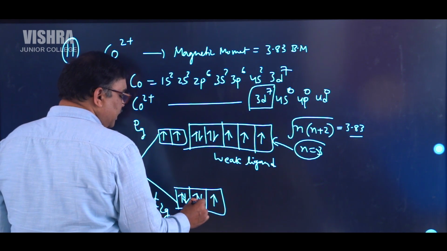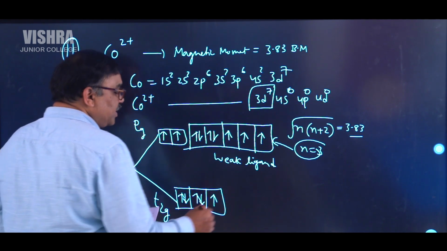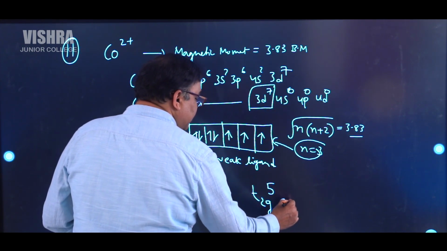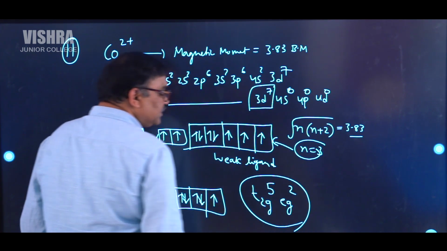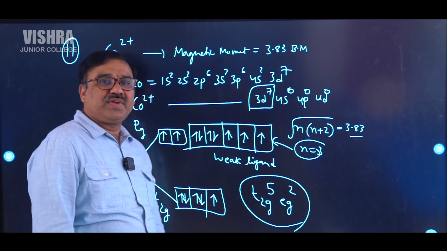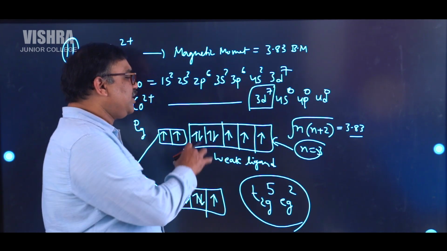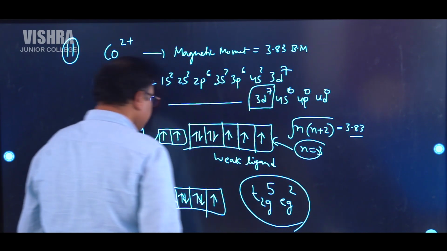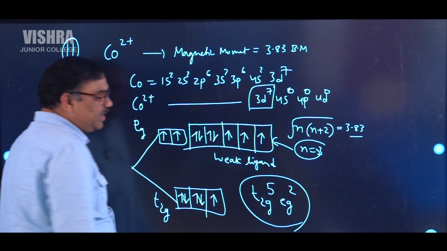Next here. So what will be the electronic configuration, dear students? T2g5 Eg2, yeah. This is the crystal field splitting energy. I think all of you understood. So carefully you have to see whether it is a weak ligand or strong ligand. So observe carefully how we have done that. This one is the answer. Right? So let's move to the next.